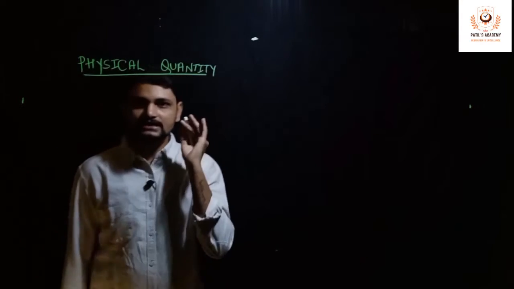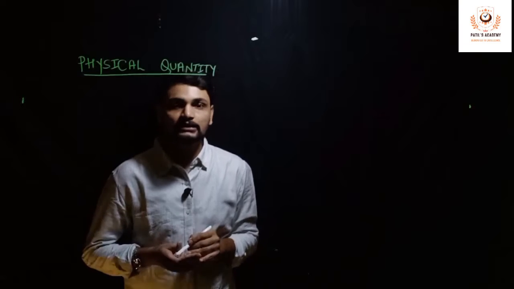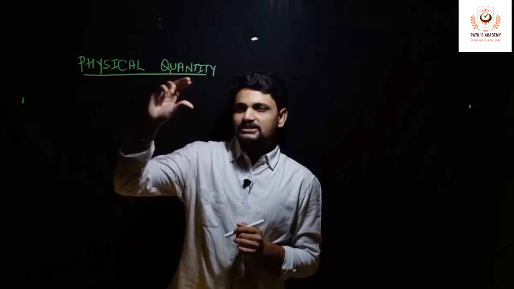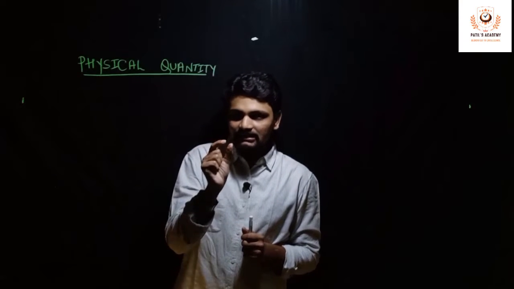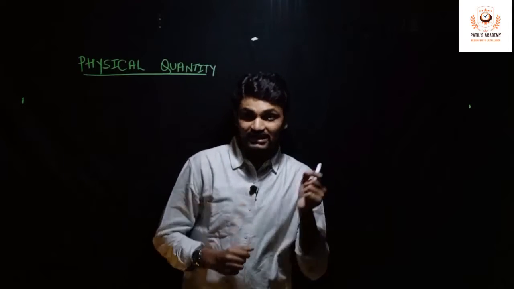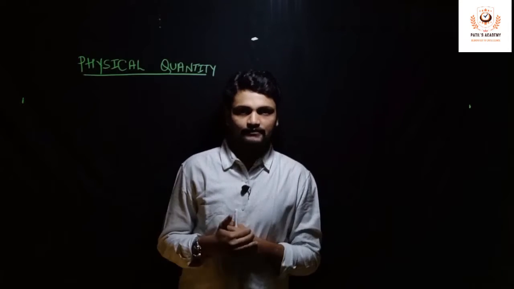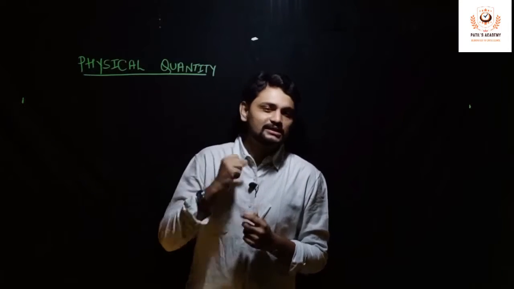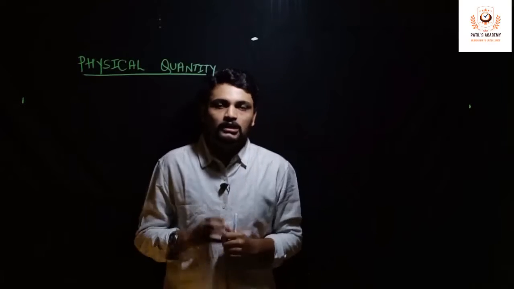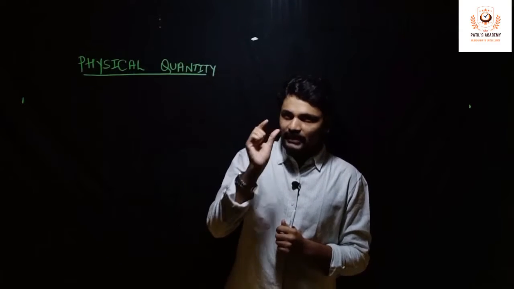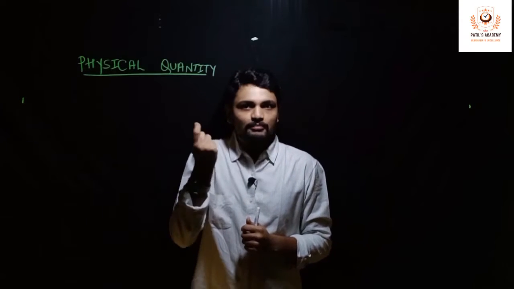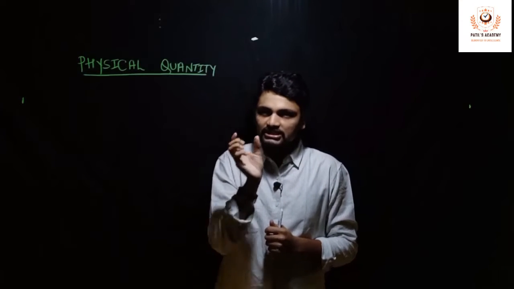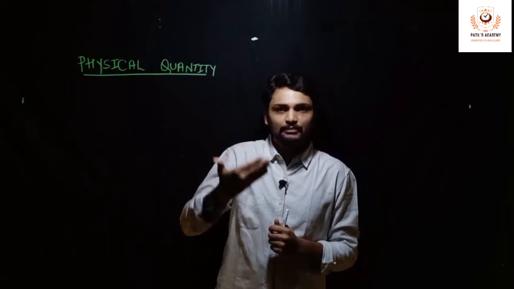Now let us try to understand the meaning of physical quantity. Physical quantity means anything which can be measured, whether directly or indirectly. For example, let us assume I want to construct a home. To construct a home, we need a particular dimension, for example the dimension of a plot is 30-40, 40-60, 60-80. That is how they mention the dimensions.